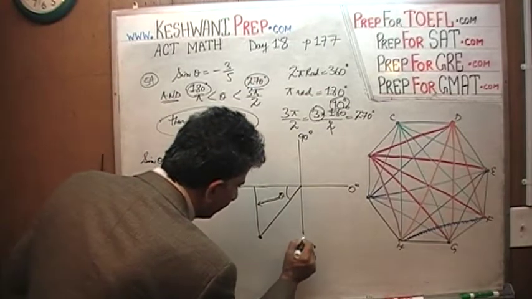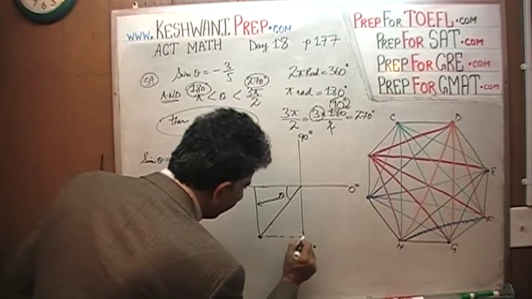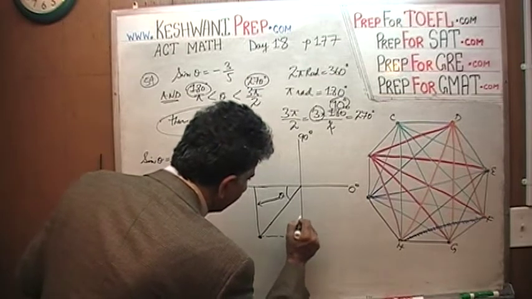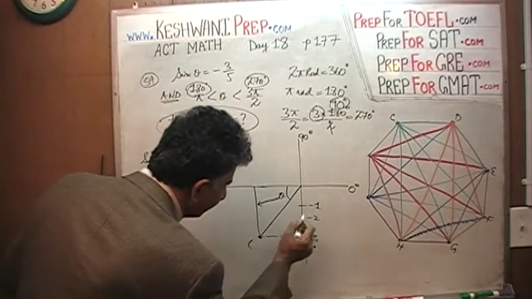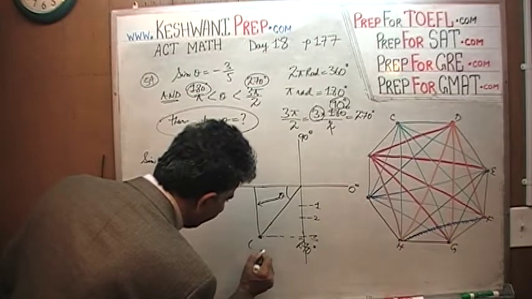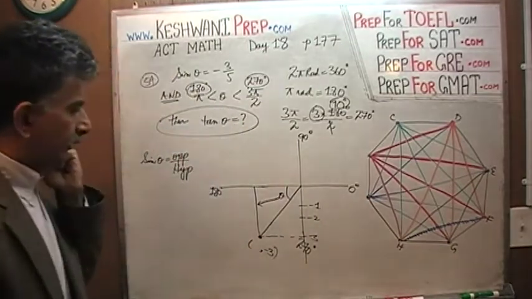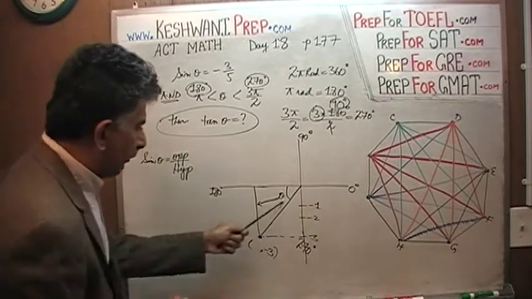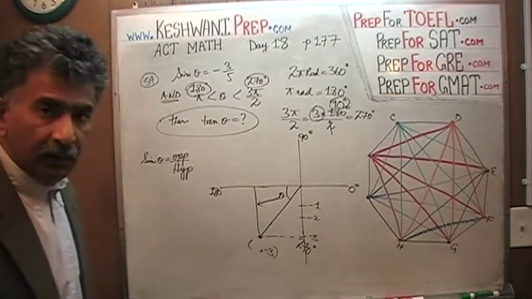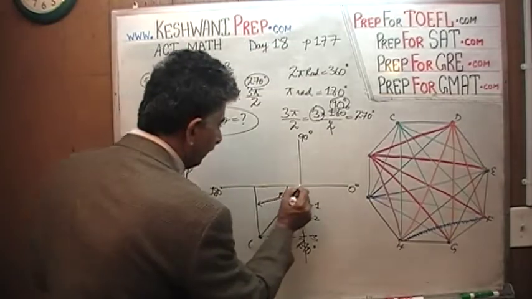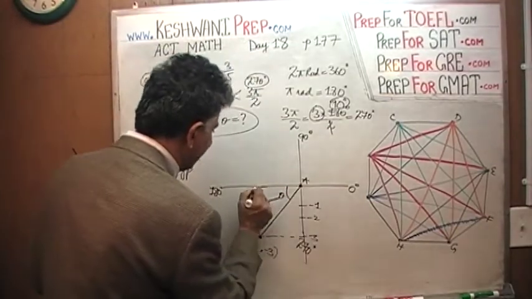In other words, if you were to extend this, this is negative 3, so it's going to be negative 2, negative 1. This is negative 3. This is the y-coordinate here. Opposite over hypotenuse, and the hypotenuse is this side right here. Let's give them names so that we don't have to keep calling them this side and that side. Let's call them A, B, C.